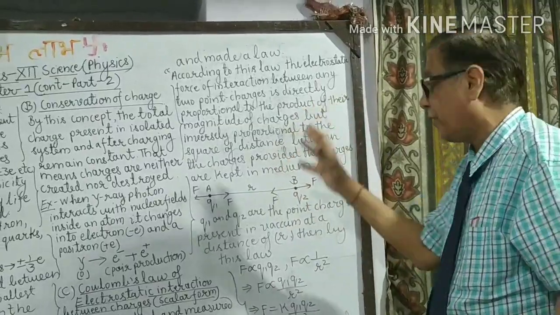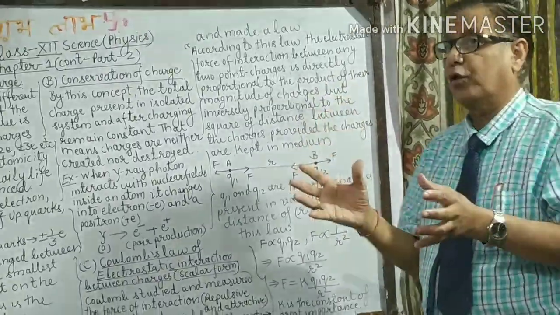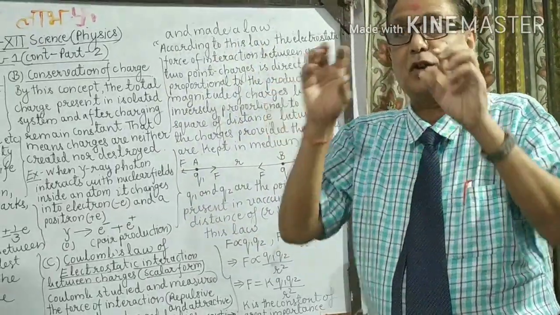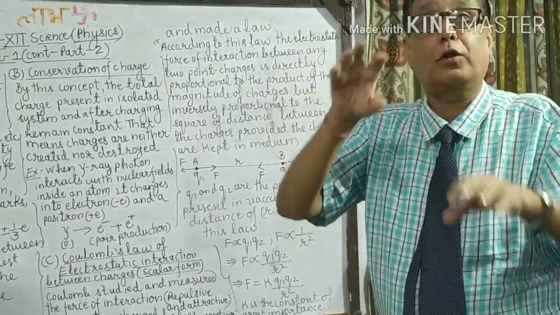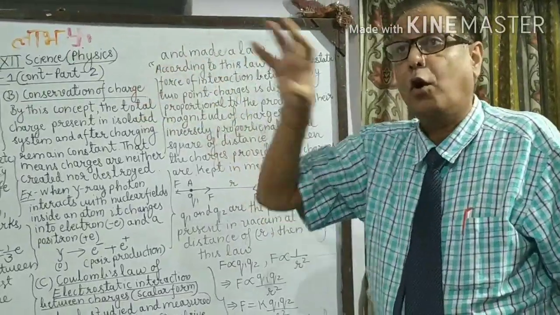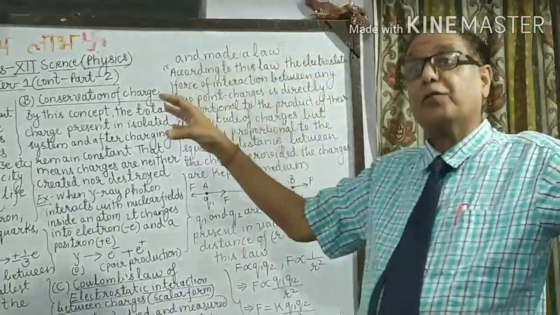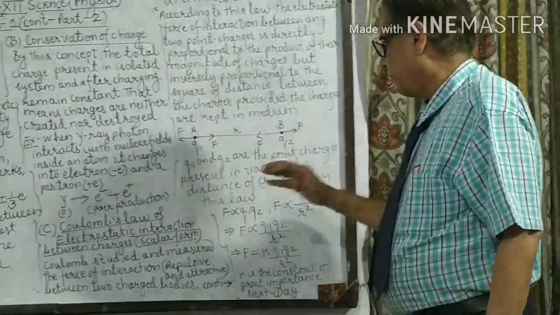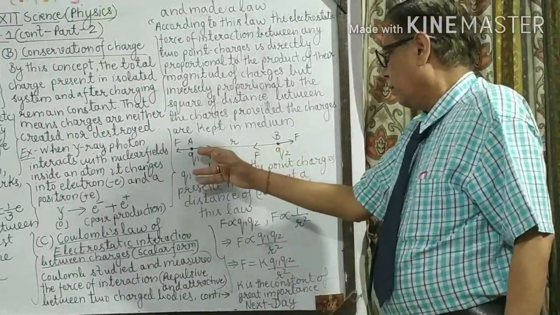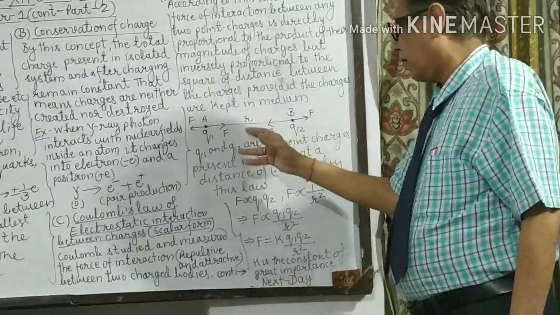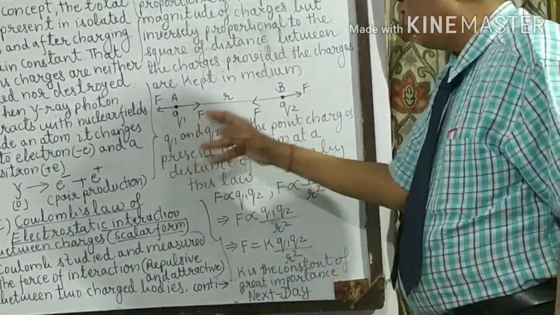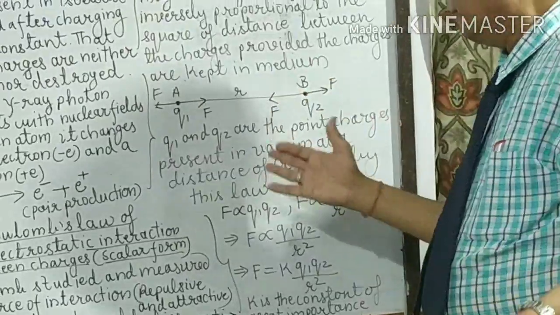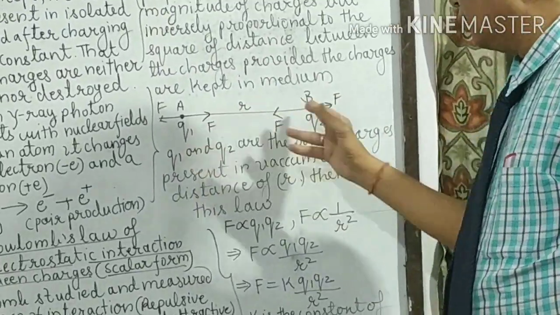That means this force depends on the values of both charges as well as the distance between them. So A and B are the two points, the distance between them is R, and the two point charges are Q1 and Q2, which can be positive or negative.